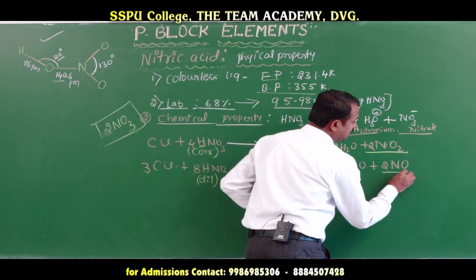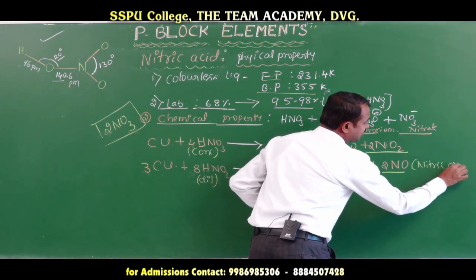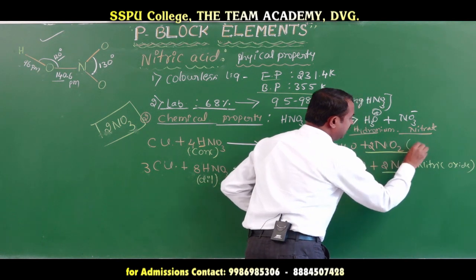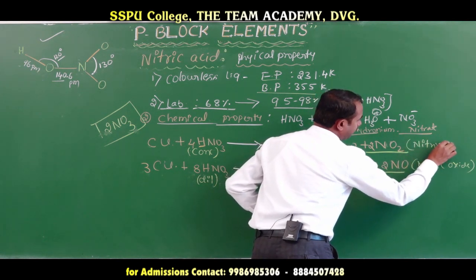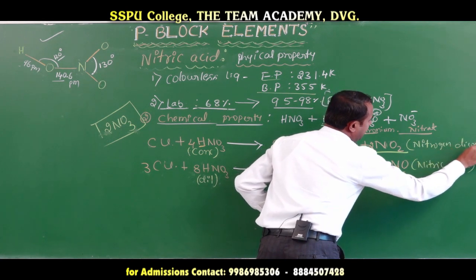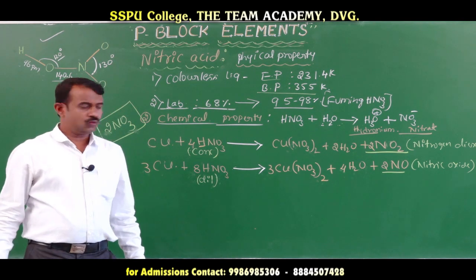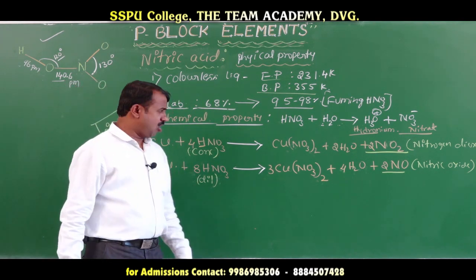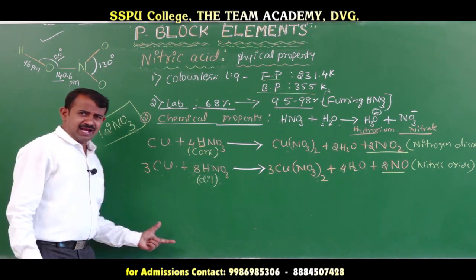With dilute acid the gas is nitric oxide; with concentrated acid the gas is nitrogen dioxide. This is the important point. Next, same here also.